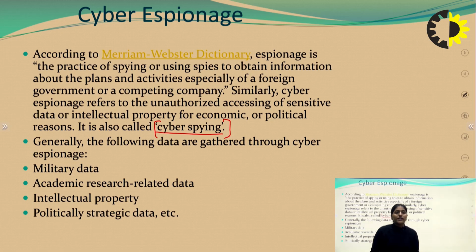Generally the following data are gathered through cyber espionage. What type of data are they getting? They get military data, academic research related data, intellectual property data, and politically strategic data. What are the political strategies going on, and the pre-planned and post-planned events. So they get those data and intellectual property rights, whatever is stored in the system, and also military data and academic research related data which is already stored in the system.